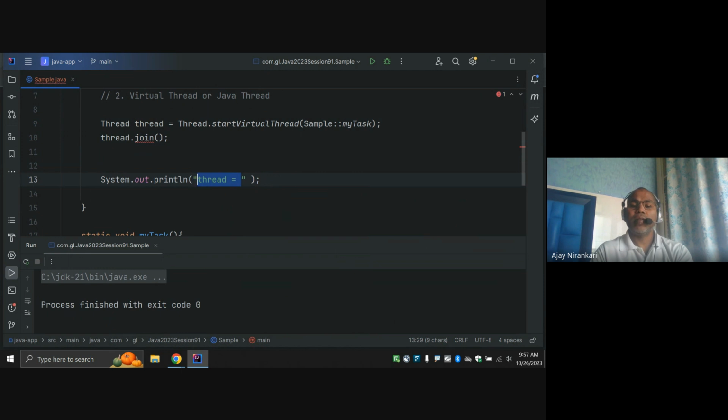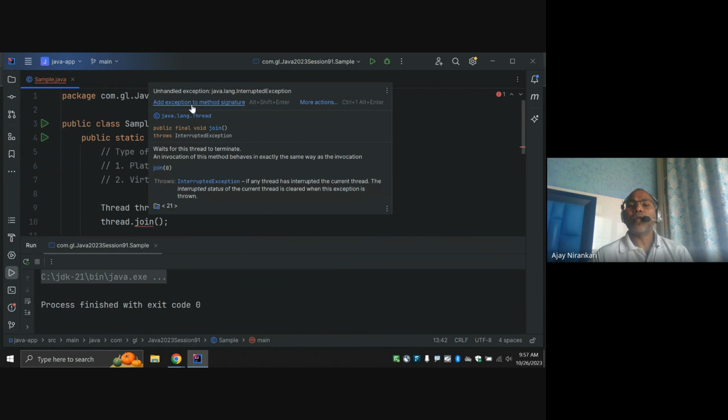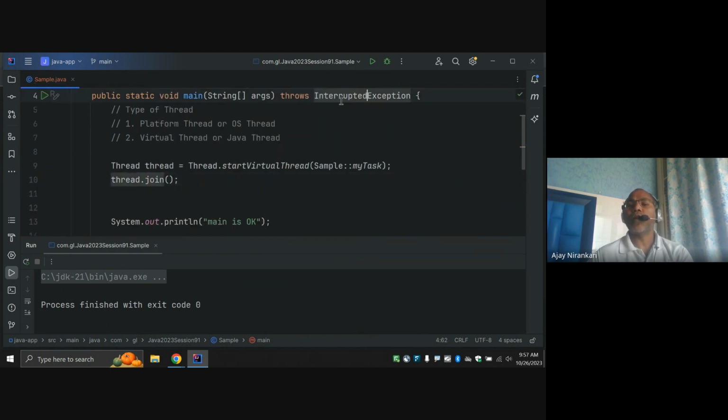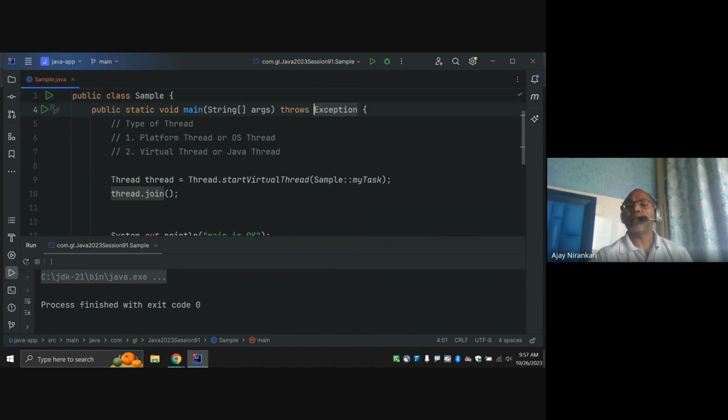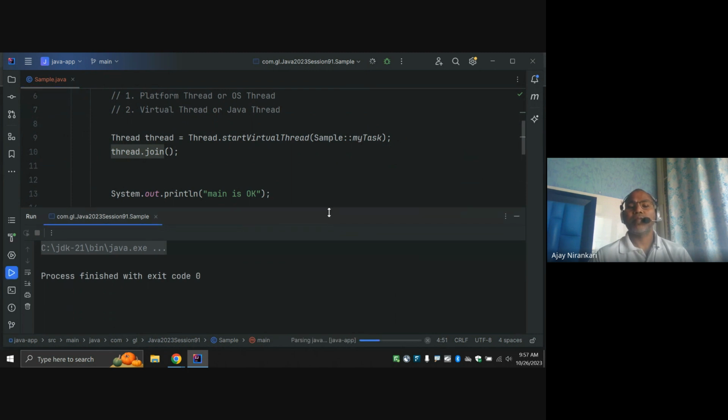Fine, again the same method throws exceptions. So from the programming perspective, there are no major changes. Just using the same join method, everything the same, and you run. The join method says this thread must complete, then main goes to close, right?